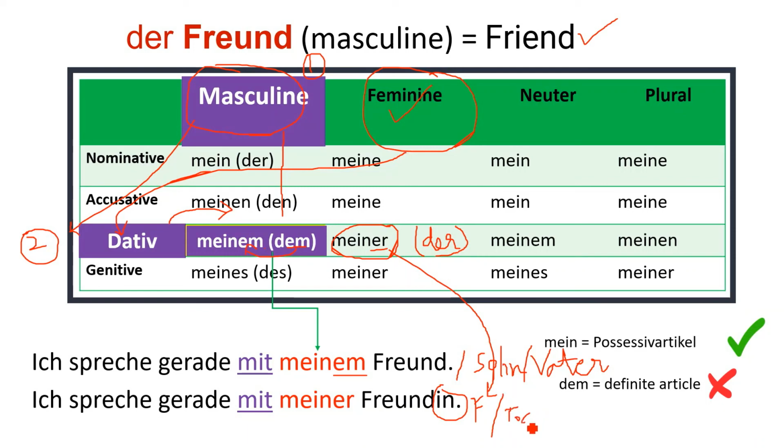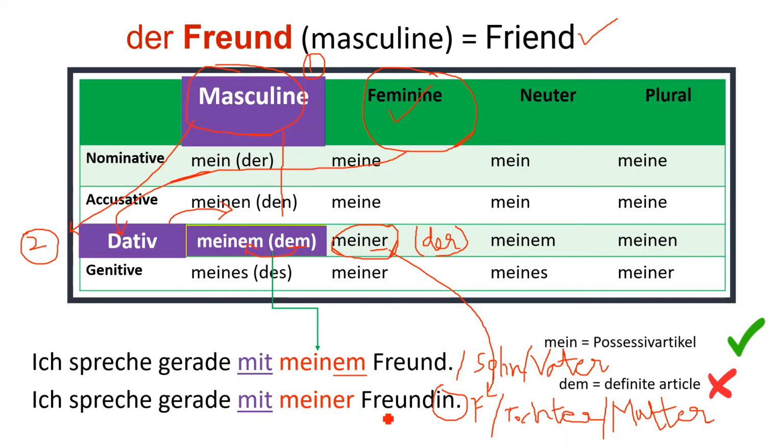Tochter means daughter. Ich spreche gerade mit meiner Tochter, because she is feminine. Or you can say Mutter, because Mutter is also feminine. So you will say ich spreche gerade mit meiner Tochter, or ich spreche gerade mit meiner Mutter.